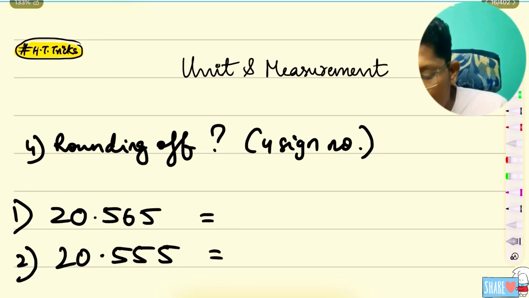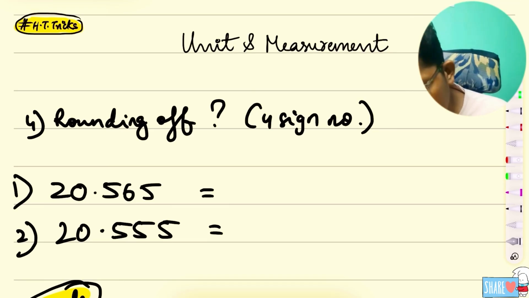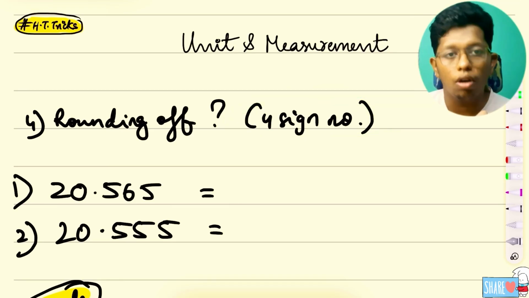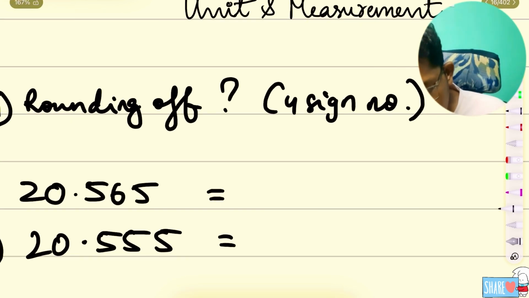So let's start. If suddenly they ask rounding off to 4 digits, that is, I have asked for significant digits in 4 numbers. So if I ask you, interestingly I have given the same number but with a little bit of change.